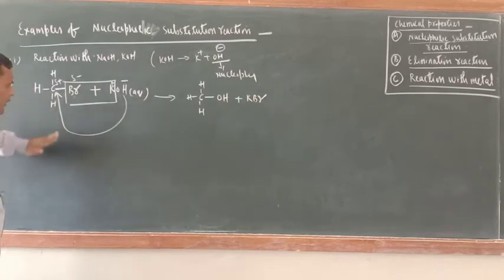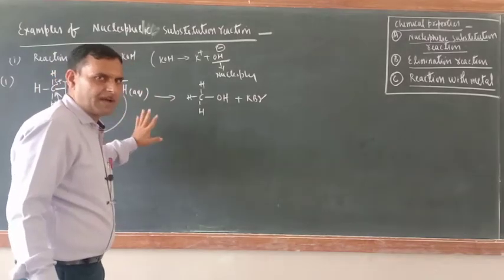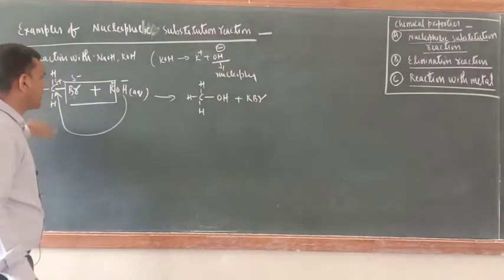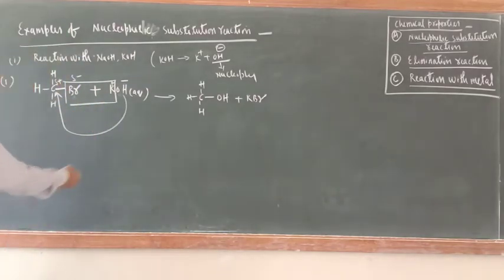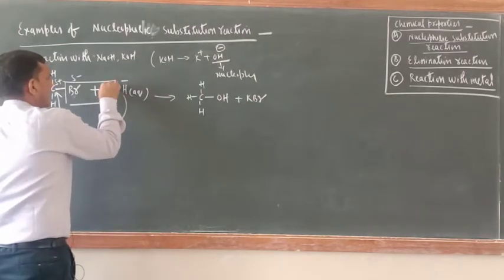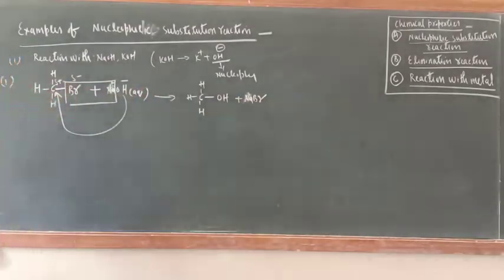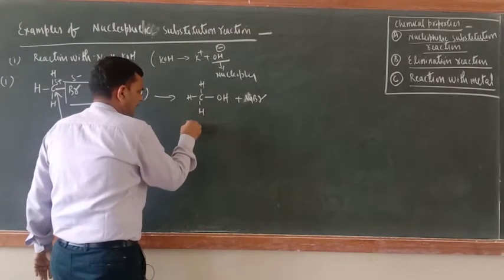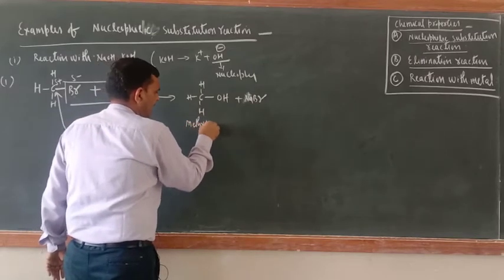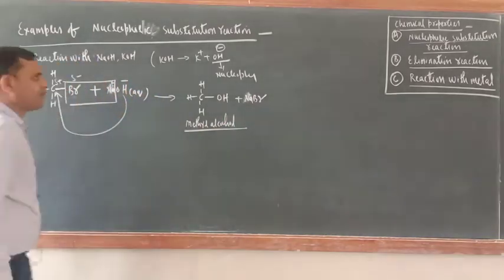Now if you want to write it step by step, that can also be written. Mechanism of nucleophilic substitution reaction is there, that time I will tell you. Here I am trying hard to explain actually how the reaction is taking place. Similarly, suppose NaOH is there, in the same way the reaction could take place. In place of K, here Na will come, and here NaBr. Okay, so this reaction is over. Now you can write the name of this one: methyl alcohol, and this is sodium bromide.